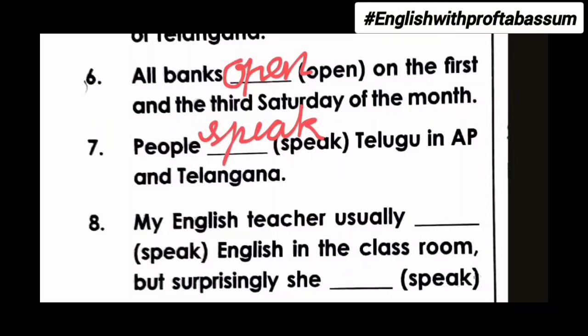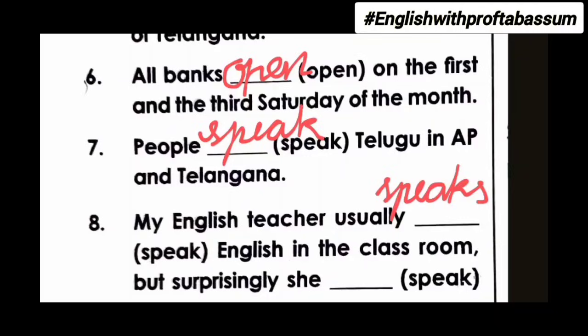My English teacher usually ___ English in the classroom. So over here, the hint is usually. We use usually for simple present tense. So simple present tense rule is my English teacher usually speaks because English teacher is singular subject. So we need to add s to the verb.